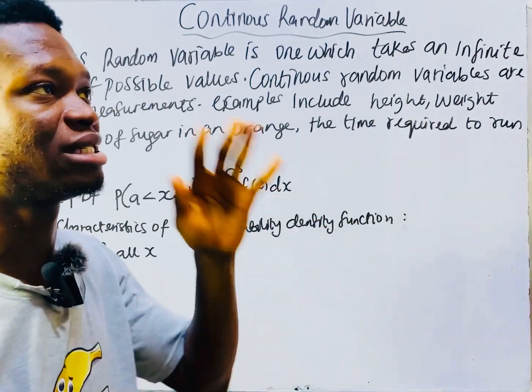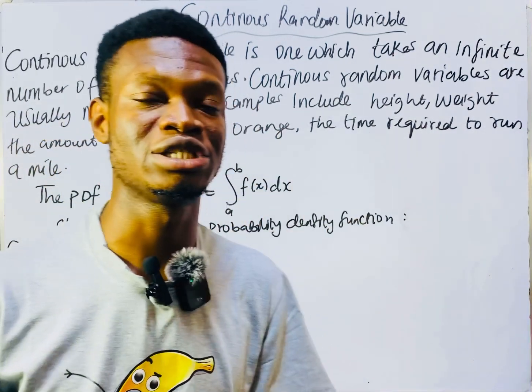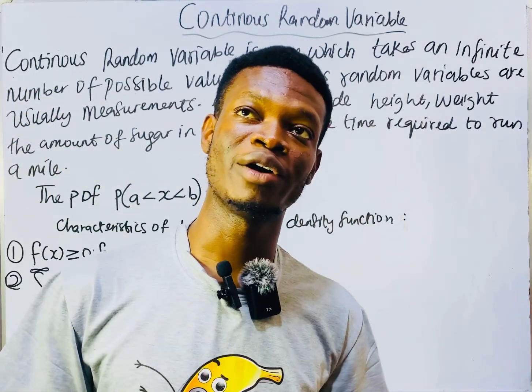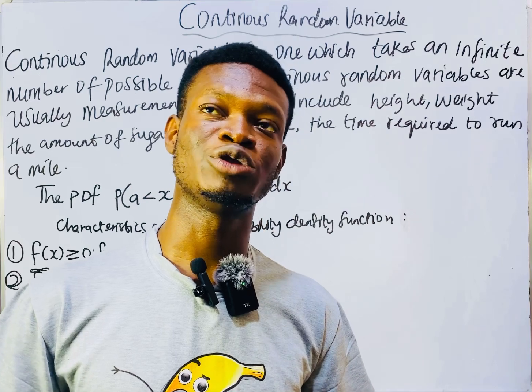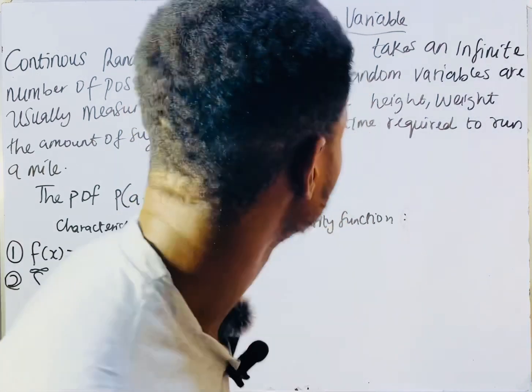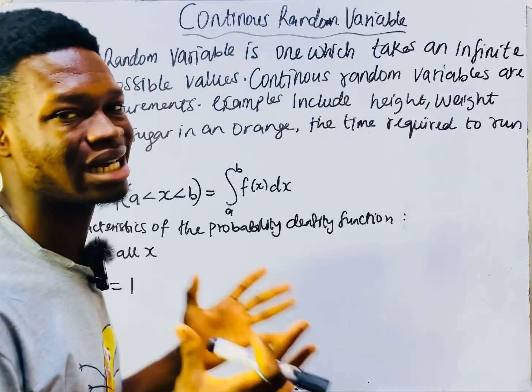We also have discrete probability distributions: Bernoulli, binomial, geometric, hypergeometric, and Poisson. But we'll be talking about continuous random variables.